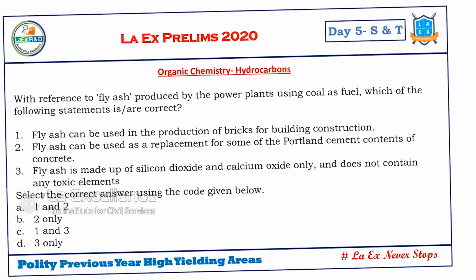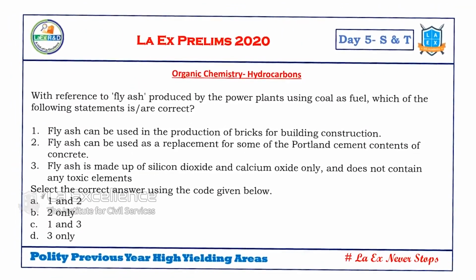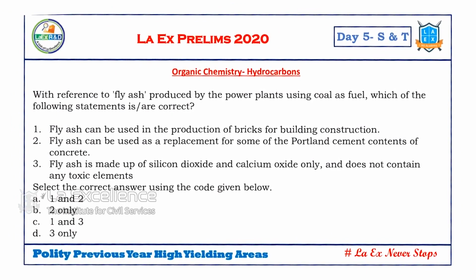Next, let's come to chemistry. This is organic chemistry. This issue is in use, but then we read it from our basic books. Read the question. With reference to fly ash produced by the power plants using coal as a fuel, consider the following statements. Do you know? This question was asked because there were guidelines by the Ministry of Power that all the coal plants should store the fly ash and sell the fly ash to the brick kilns, etc. So there were guidelines by the Ministry of Power. In such context they have given this question.